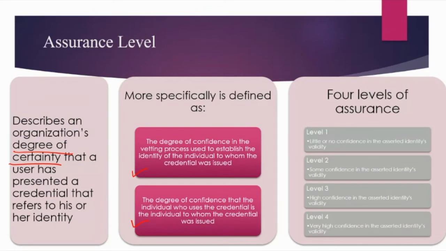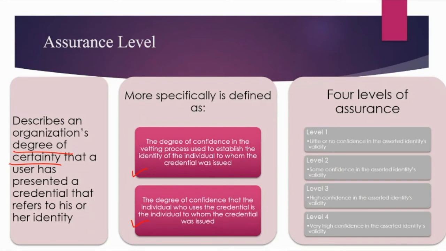Assurance level is the degree of confidence in the vetting process used to establish the identity of the individual to whom the credential was issued. With what confidence can I say that this email ID and this particular password belong to this particular user only, who is inserting the credential?